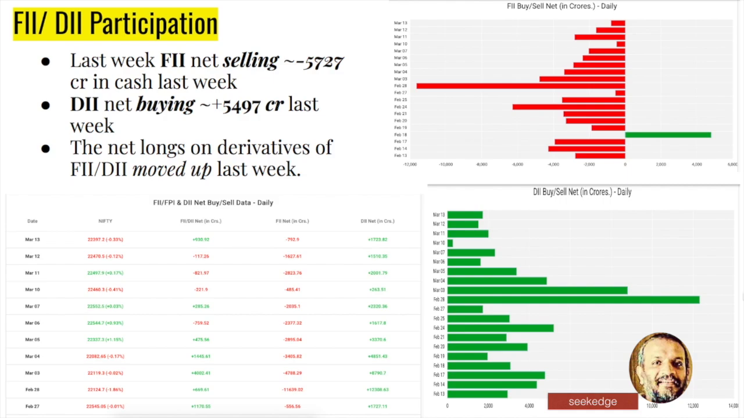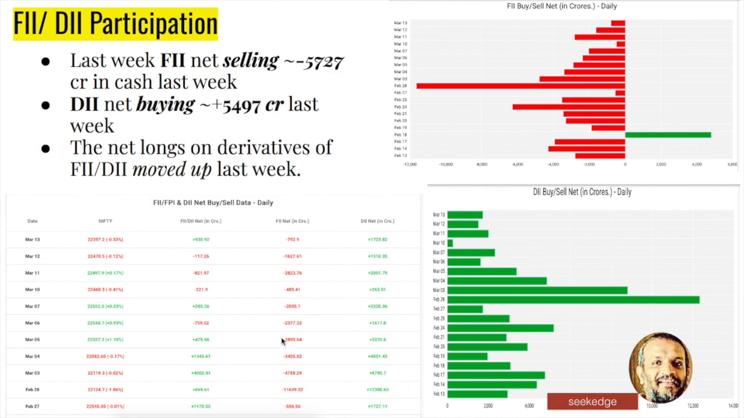Let's see how the foreign institutions participated. So it is a truncated week, but no big selling happened. Whatever FIIs have sold, they have managed to buy back. So it's balancing, but the fact is that last week also the FIIs continued to be selling, nothing but selling. On the derivatives side, the FIIs moved up last week on the net longs. Right, so it's a summary that you can see.